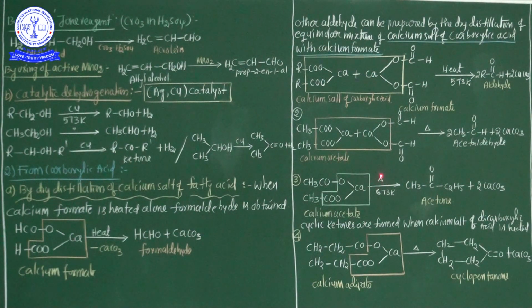dry distillation of the calcium salt of fatty acid. And one more point, my dear students: benzaldehyde can also be prepared by the dry distillation of a mixture of calcium benzoate and calcium formate. Okay, write this down in your notebook too. These are the two major preparation methods of aldehyde and ketone. In my next class, I will continue with the remaining preparation methods of ketones and aldehydes. Okay?